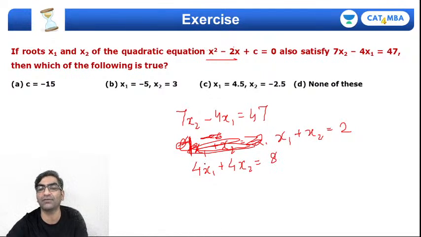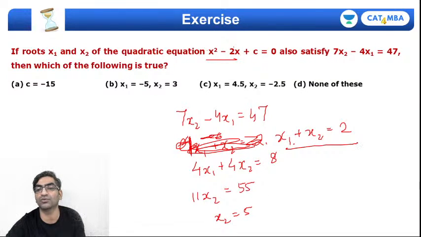Which means if you add, 4x1 will cancel out, no? So you'll get 7x2 plus 4x2, 11x2 equals 47 plus 8, 55. So x2 will be 5. x2 अगर 5 है और sum of roots 2 है, तो x1 should be minus 3, है ना. 5 minus 3 would be 2.